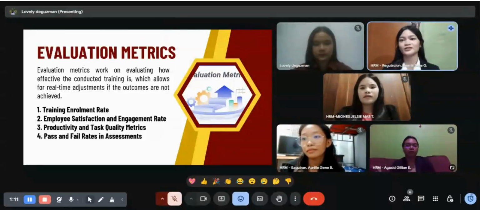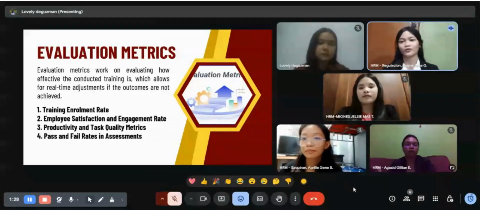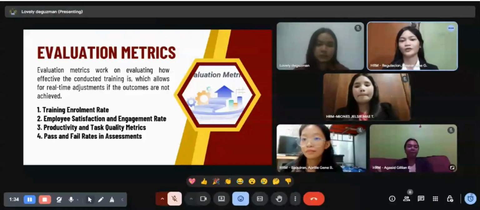The first one is through training enrollment rate. Of course, if the objective and the training itself is something that will help a person improve and develop, or if it is something that they are really interested in, they will grab that particular program, which in turn increases the enrollment rate. So this shows if you effectively convey what the particular training is for.